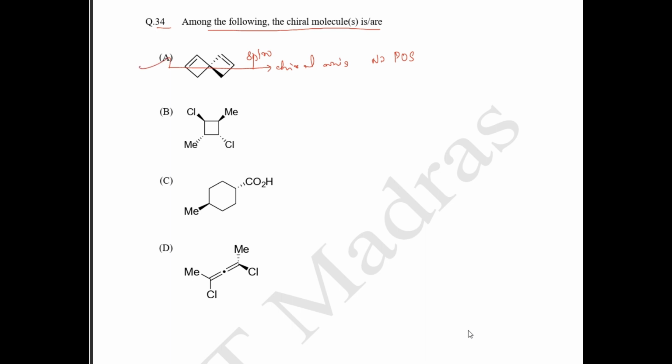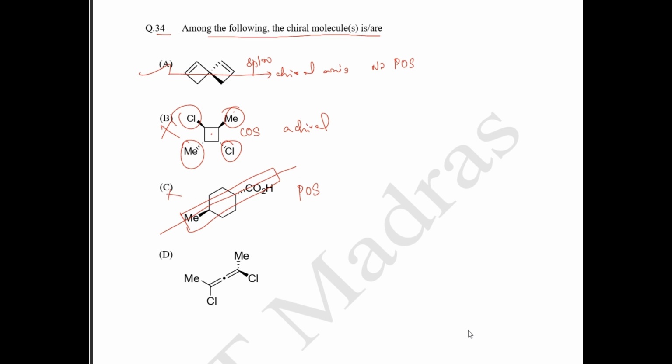Okay, and then option B, look at this molecule, it has a center of symmetry. So from the center, methyl and methyl are reflected and chlorine and chlorine are reflected. So this is not chiral, this is achiral. So option B is not chiral. Option C, you have your plane of symmetry. If I draw a plane through the methyl and carboxylic acid, what happens? This is going to reflect the same number of carbons. Okay. So option C is again achiral. Okay. Option D. So option D also has a chiral plane. Okay. This also has a chiral plane.